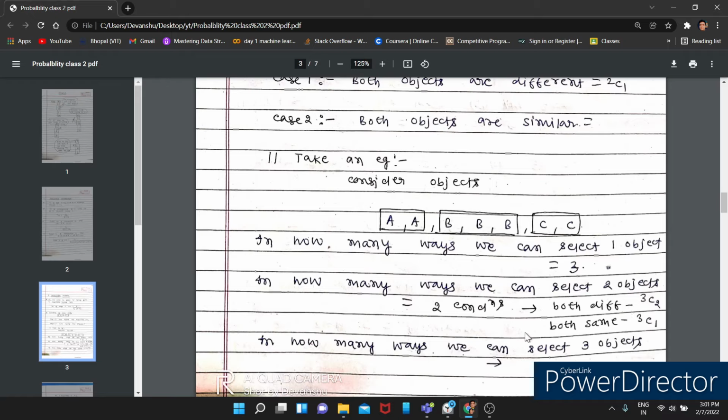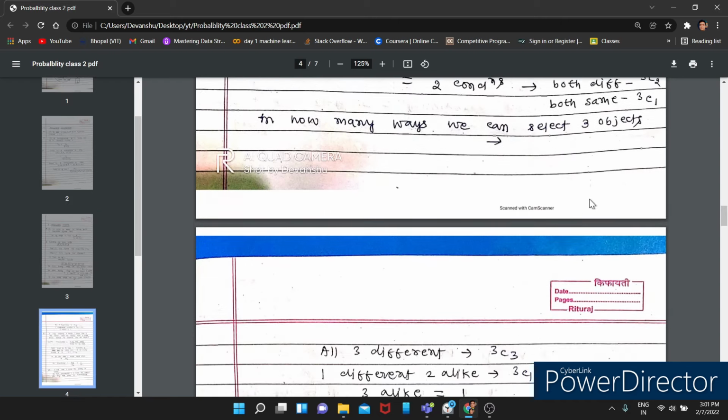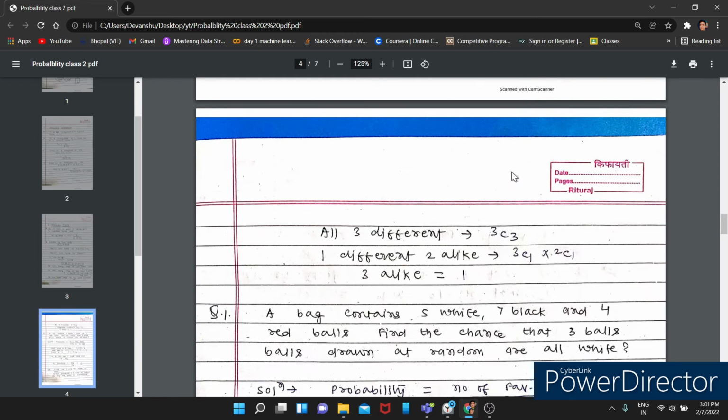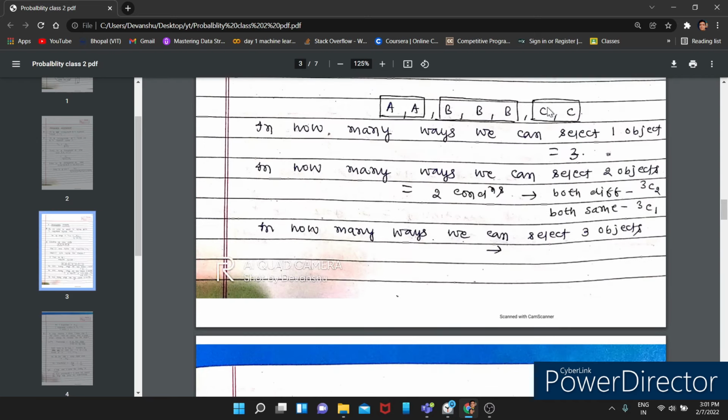Now the third case is also there: in how many ways can we select three objects? Here also three cases are possible. All three may be different: either you get A, B, C. If you are selecting three objects, then you can get A, B, C.